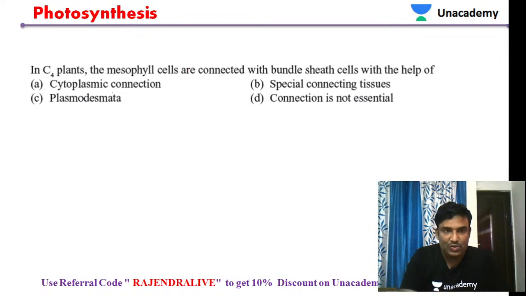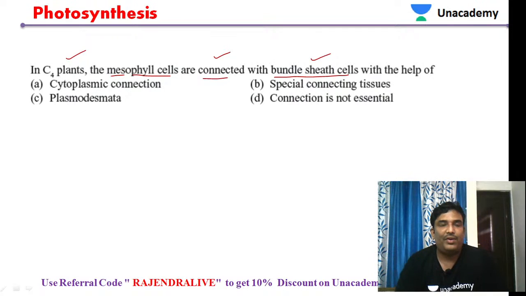So let us continue with this question. In C4 plants, mesophyll cells are connected with bundle sheath cells with the help of what type of connections? That was the question. We already know that between two plant cells, the connection takes place with a special junction. The name of the junction is plasmodesmata. So plasmodesmata connects every time.